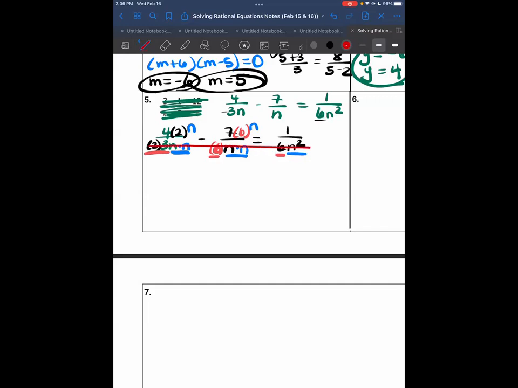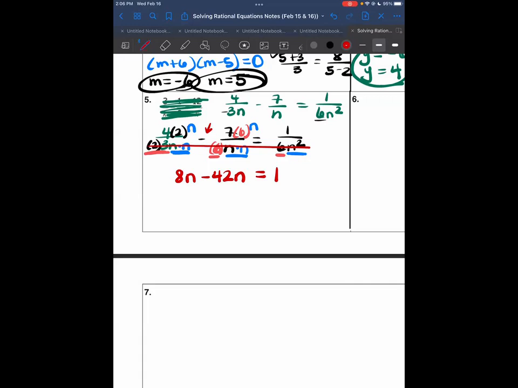And you're going to focus on just the top of it, which for the first fraction, we have 4 times 2 times n, which is 8n. In the middle, the 7, think of it as a negative 7 because it's a subtraction problem. So negative 7 times 6 times n is negative 42n. And then this is going to be equal to, we have an equal sign and we have a 1 on the last fraction.